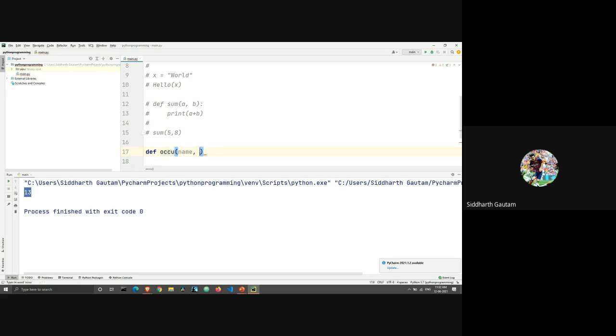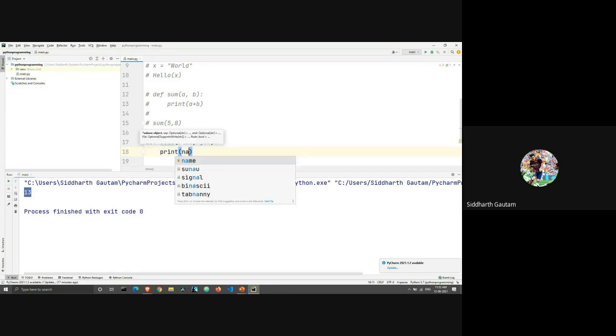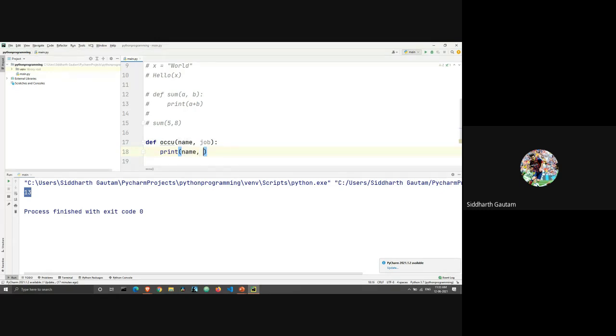I'm just going to write occup here, which stands for occupation, and the arguments I'm going to pass are name and job. And what I'm going to do is print name, the name which we are going to pass here, then is a, then job. These are the values which we are going to print.